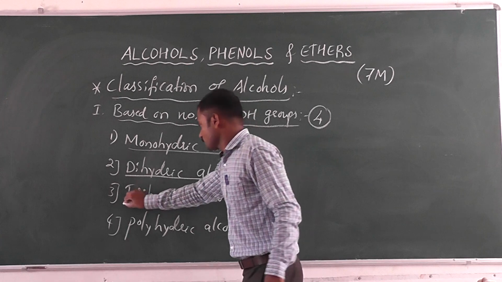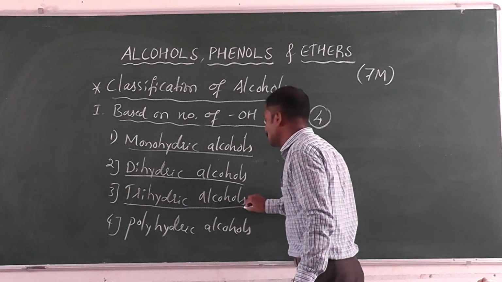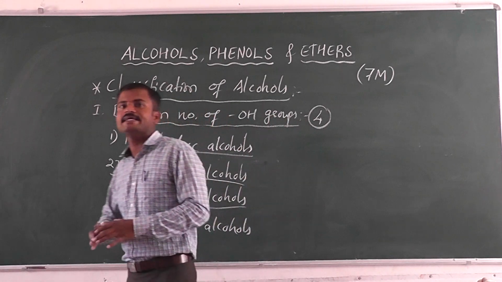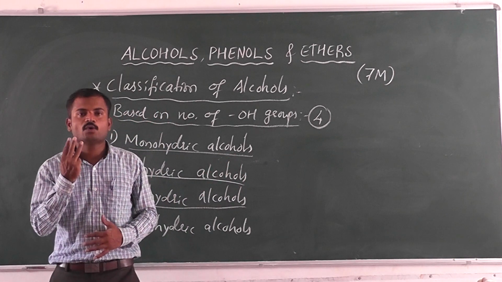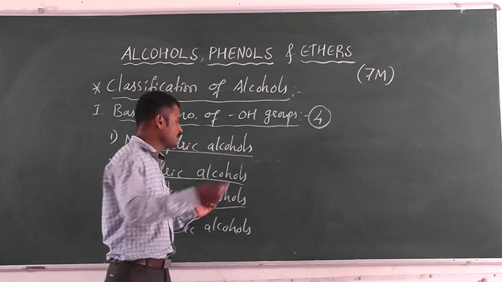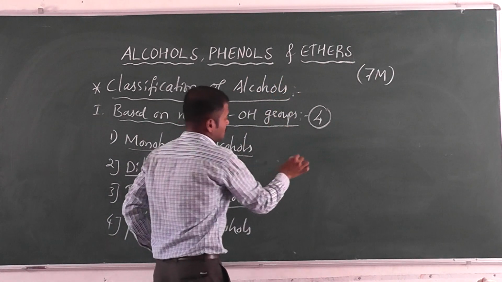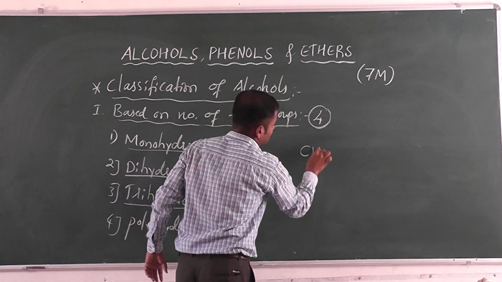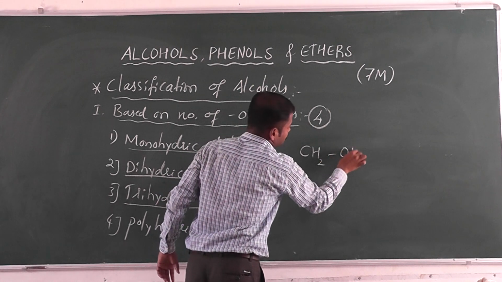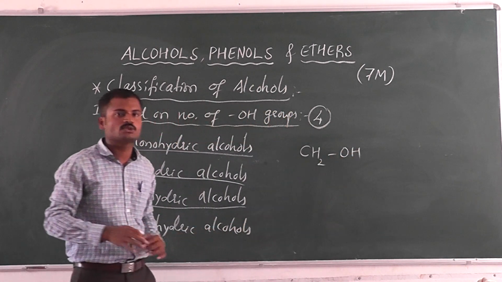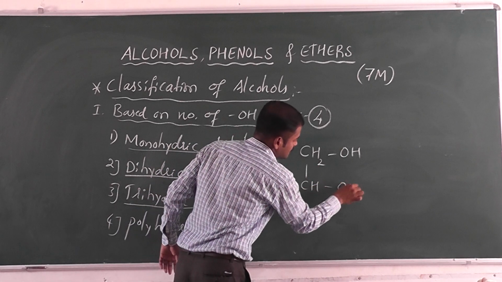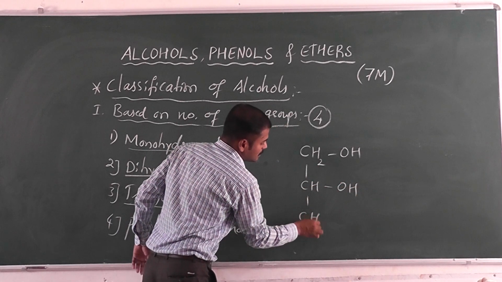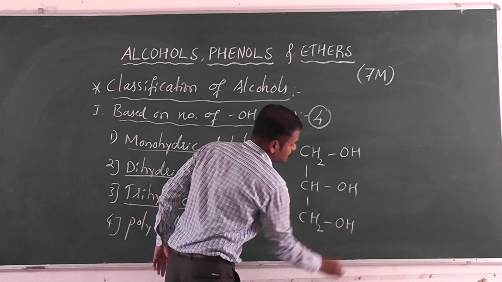Then the third one is trihydric alcohol. The name itself indicates that trihydric means there should be 3 OH groups. I am writing CH2OH, next CHOH, next CH2OH.